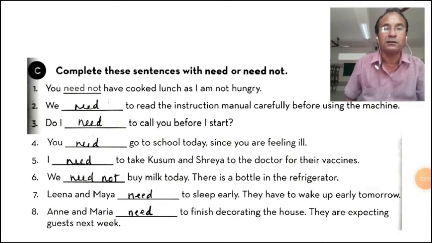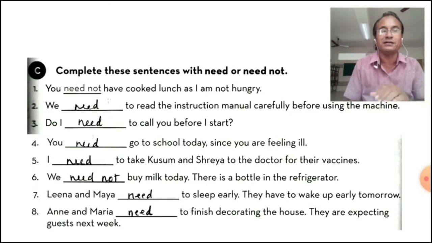Then I need to take Kusum and Shreya to the doctor for their vaccines. That is positive meaning. That's why we have used need. And the sixth one, we need not buy milk today. There is a bottle in the refrigerator. So in the reference of the next sentence, we can use need or need not.